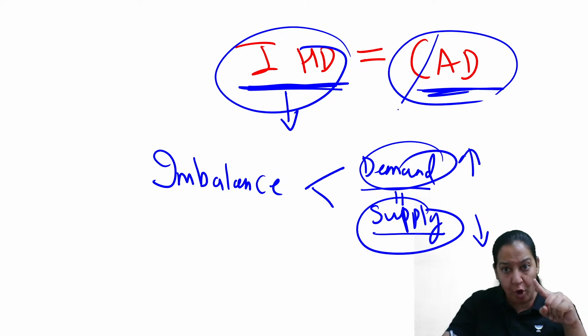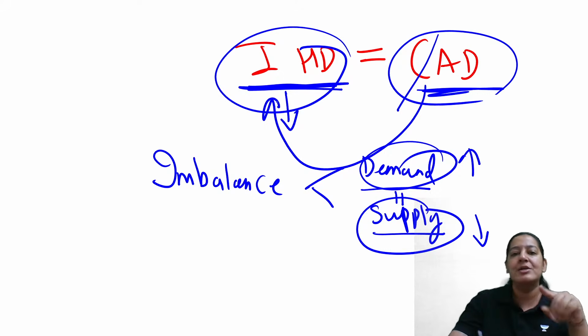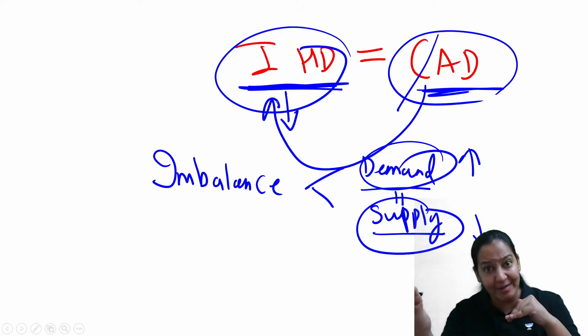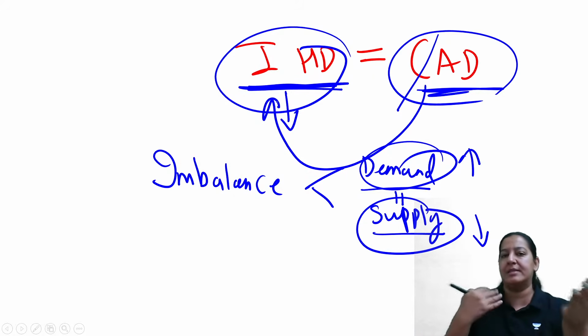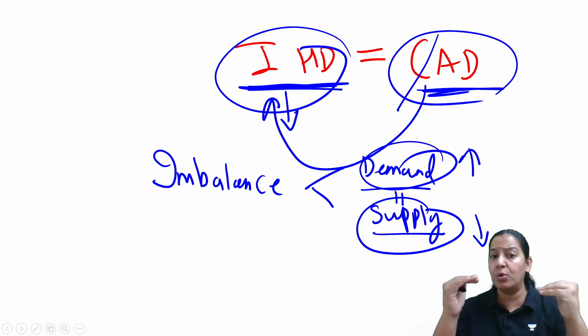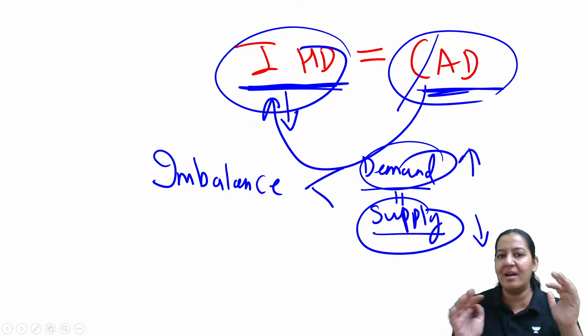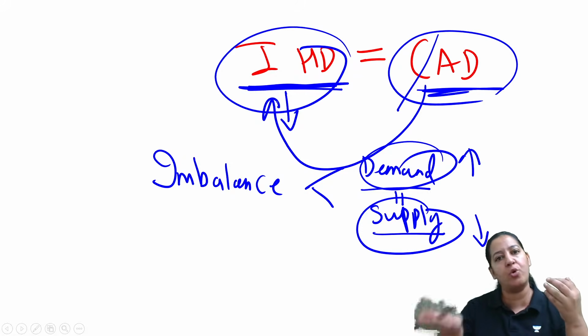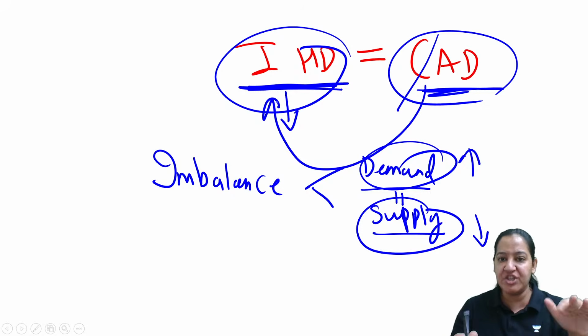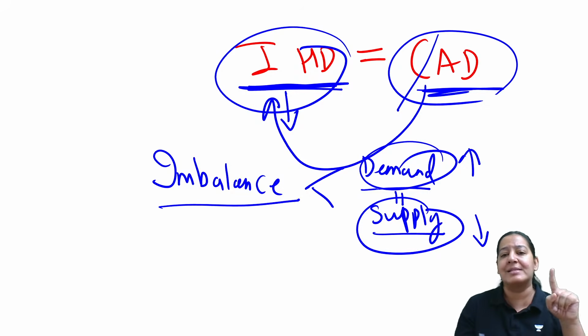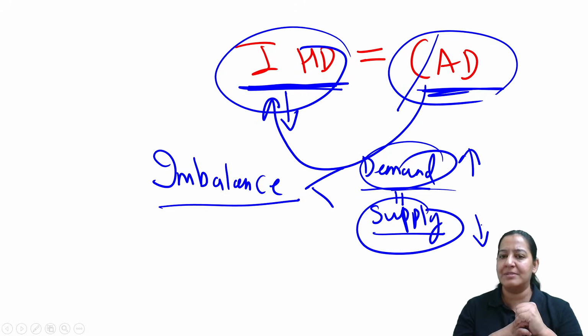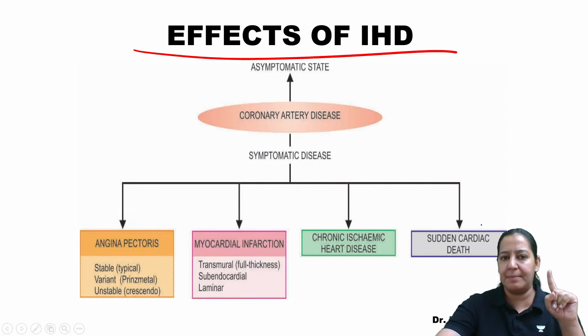Because the coronaries get obstructed, it will lead to ischemia. So that's why coronary artery disease leads to ischemic heart disease. One and the same thing. So these two are synonyms, right? They are not two different diseases, it is the same disease. Ischemic heart disease and coronary artery disease are the same thing. And the definition of both of them is an imbalance between demand and supply of the heart. Give me a thumbs up. You got my point? What is the demand and supply of the heart?